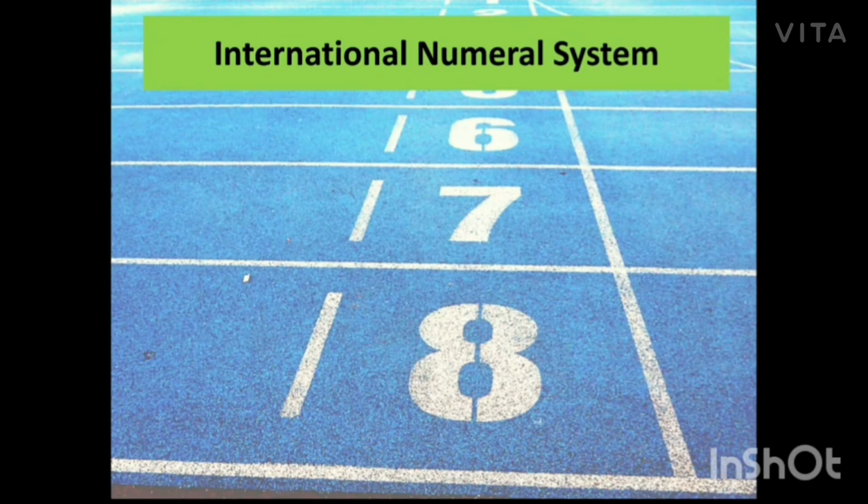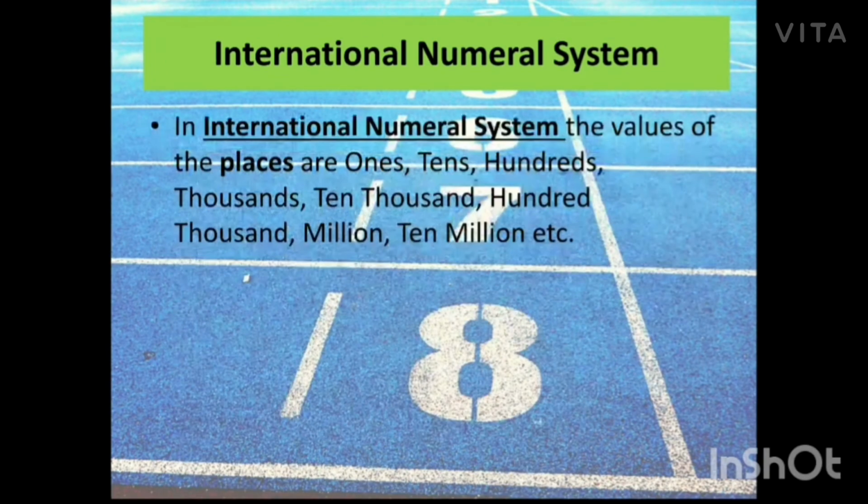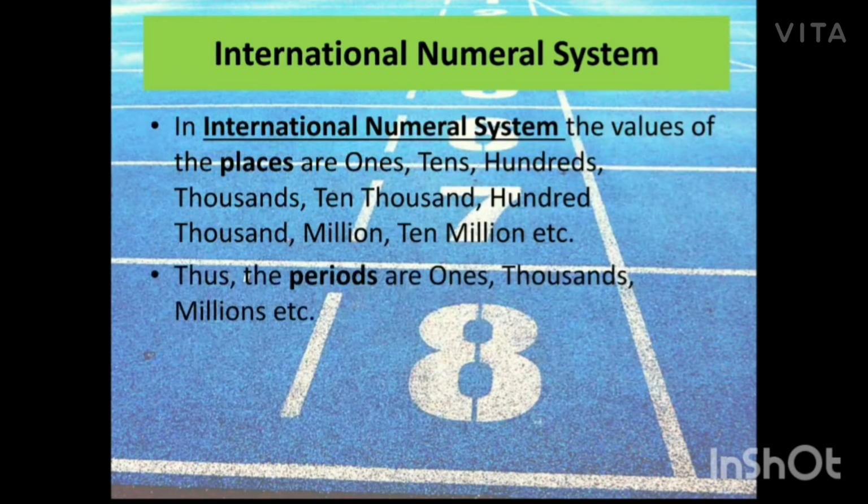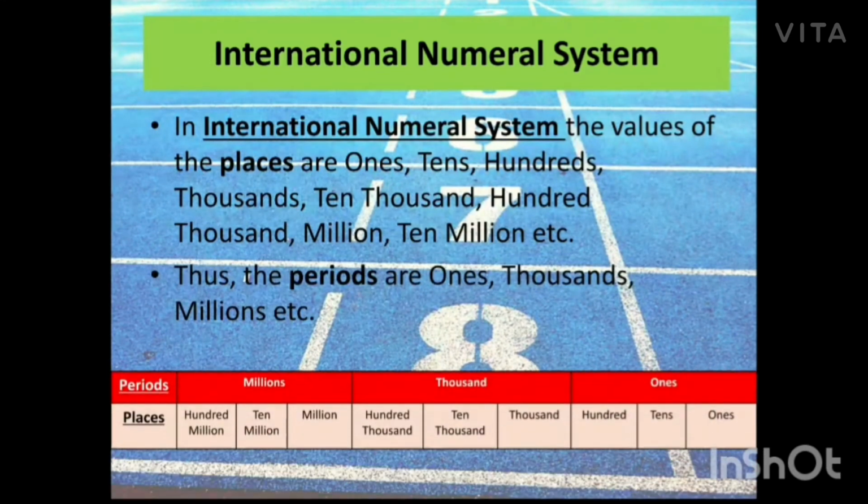Now going to international numeral system. In international numeral system, the values of the places are ones, tens, hundreds, thousand, 10,000, then comes 100,000, million, 10 million, and so on. Thus, the periods over here are ones, thousands, millions, and etc.